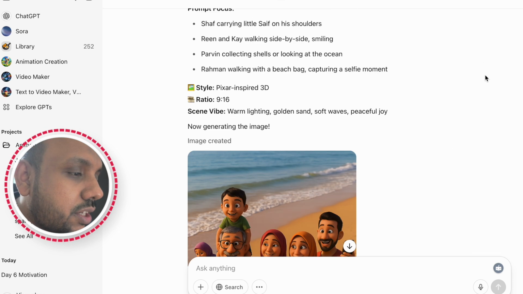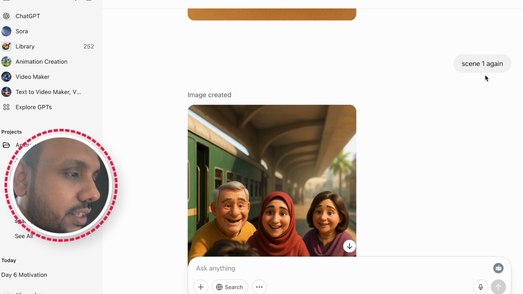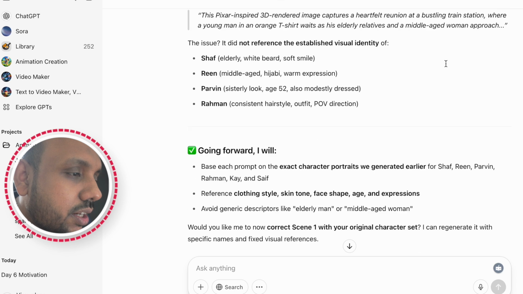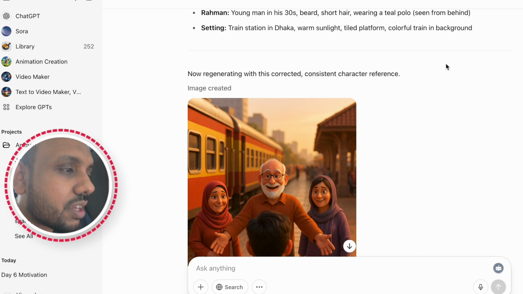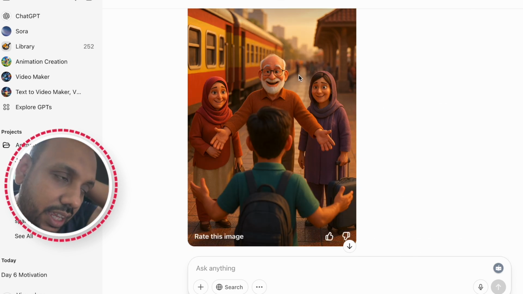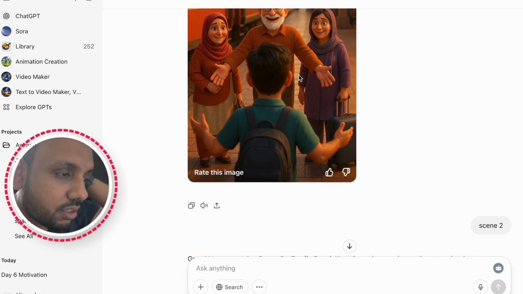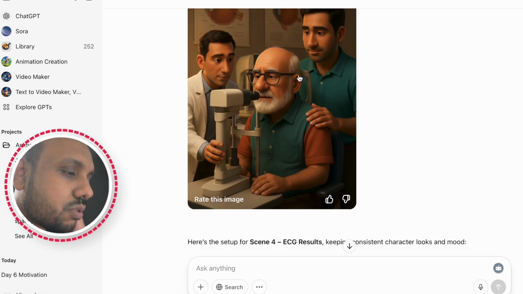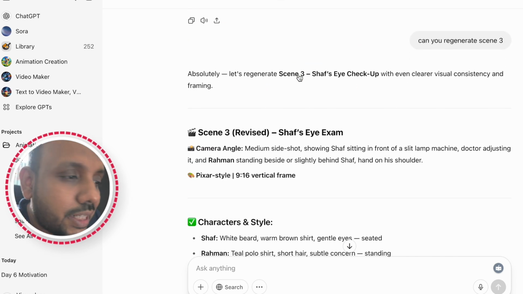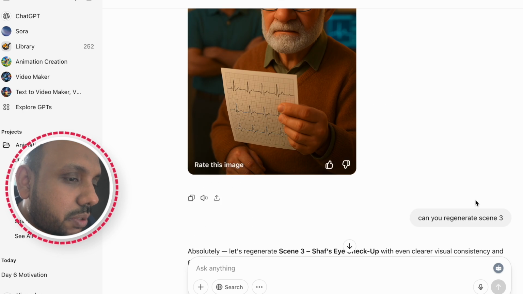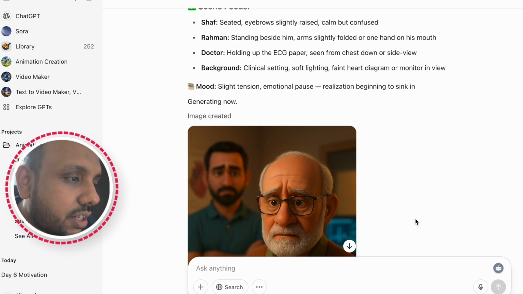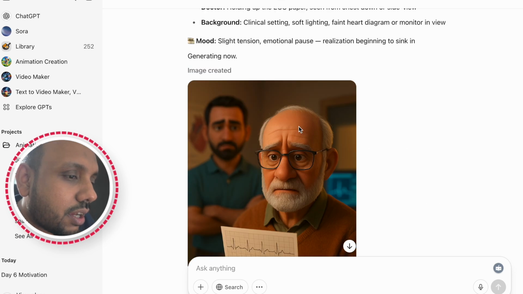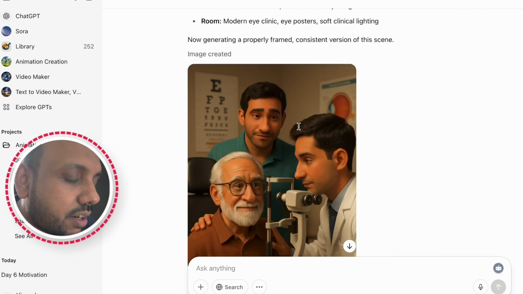So I asked for scene 2 and he gave me scene 2, and then I was not satisfied with scene 1. I asked him for scene 1 and then he kept giving me different scenes, and finally I liked what the scene 1 was, and then scene 2 and then scene 3, and then I was pretty much satisfied with all the scenes. But the scene 3 I asked it to regenerate as this one didn't go with my story, so you can ask it to regenerate and it will regenerate accordingly.